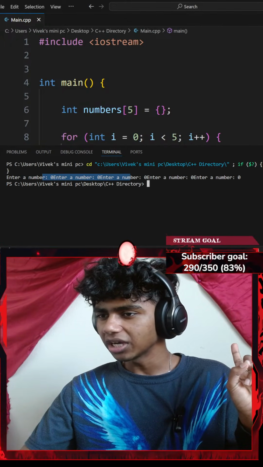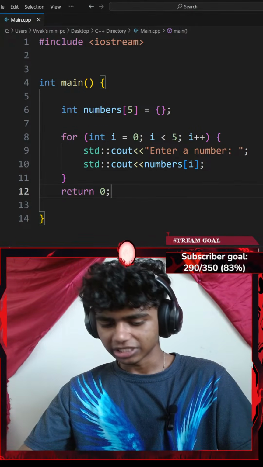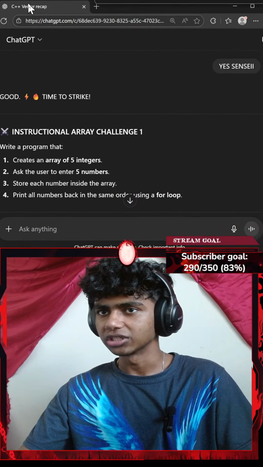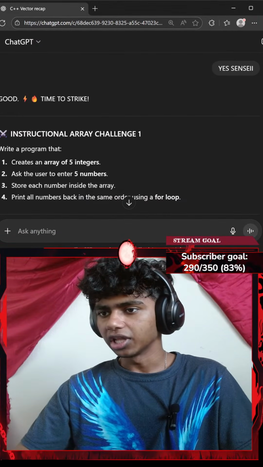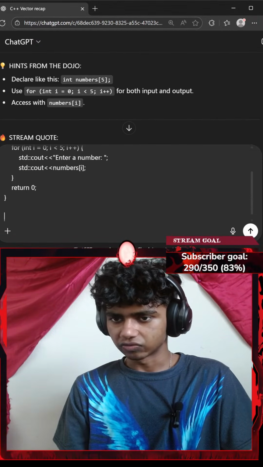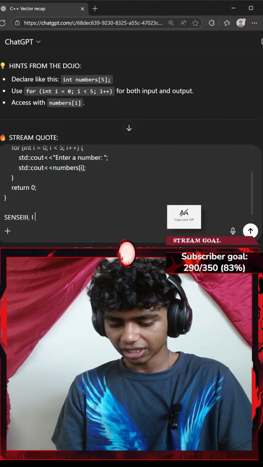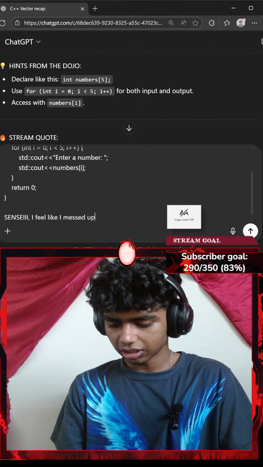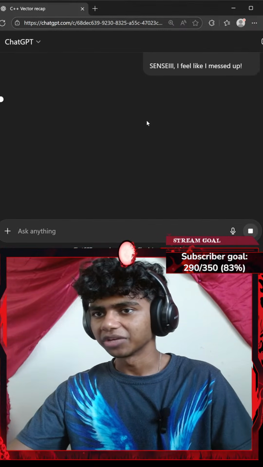Okay, it says enter a number. Okay, I definitely feel like I messed up. I need some reference code on how this works, guys. I went completely blind on this question. Okay, so let me go ahead and paste this, hit shift enter. So it should say, I feel like I messed up. Exclamation. Guys, I feel like I messed up.